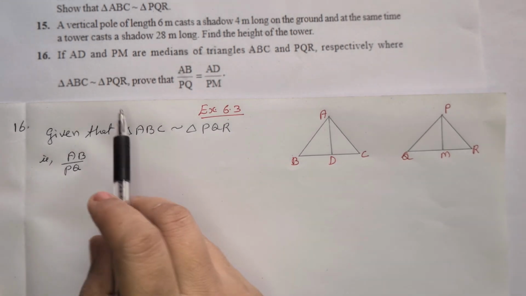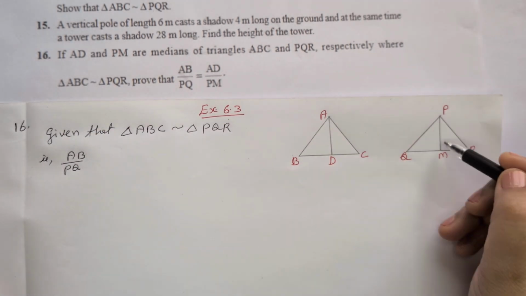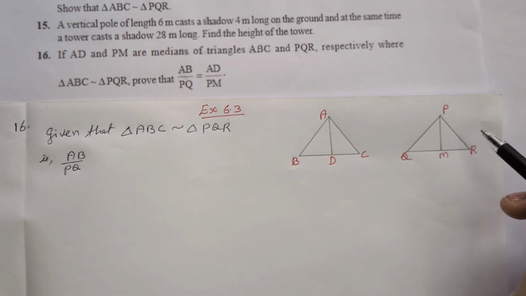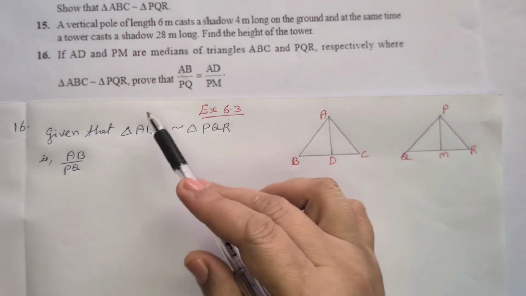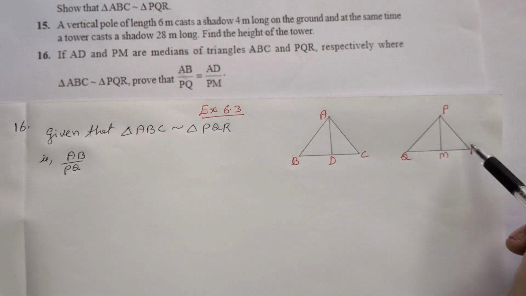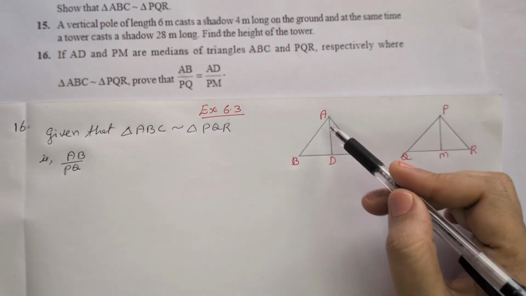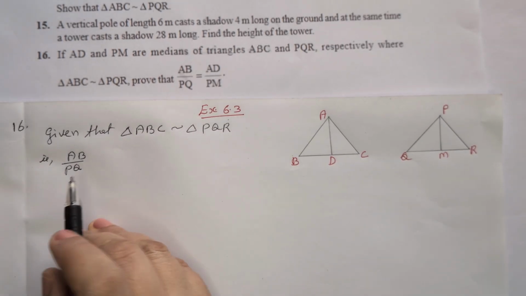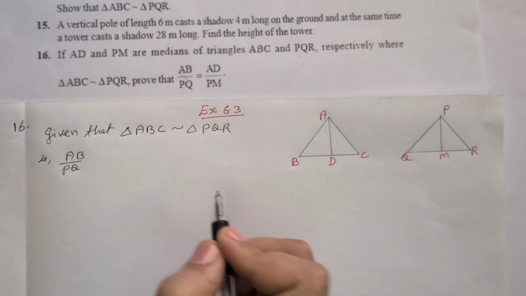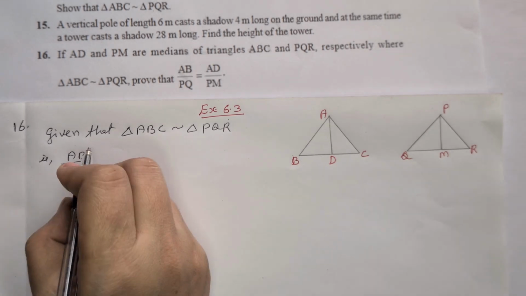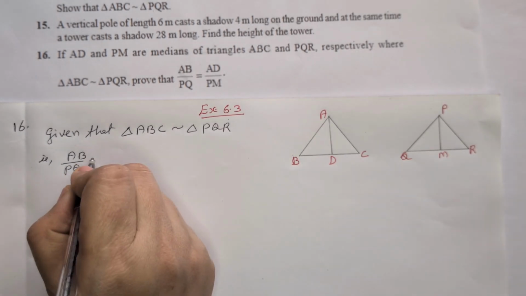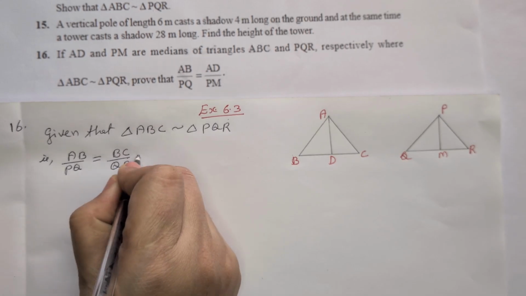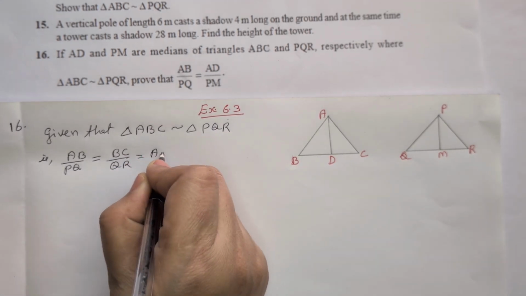Question number 16. If AD and PM are the medians of triangle ABC and PQR respectively, where triangle ABC is similar to triangle PQR, prove that. So here triangle ABC is similar to triangle PQR, it's given. Both triangles are similar, so corresponding sides are proportional: AB by PQ is equal to BC by QR is equal to AC by PR.